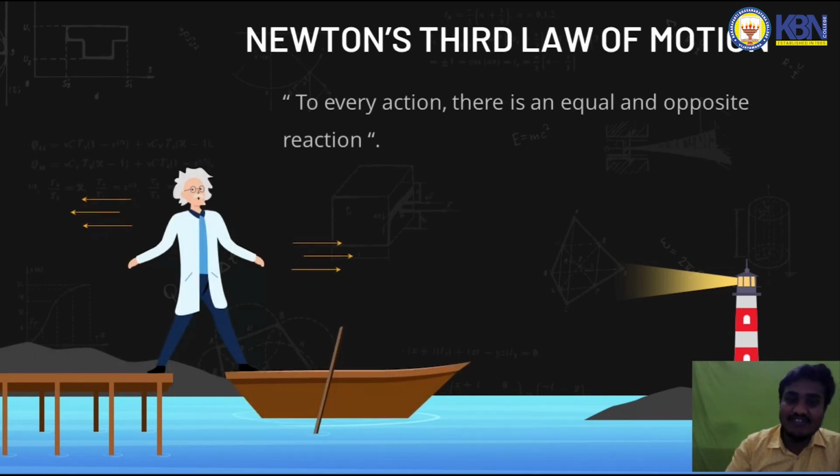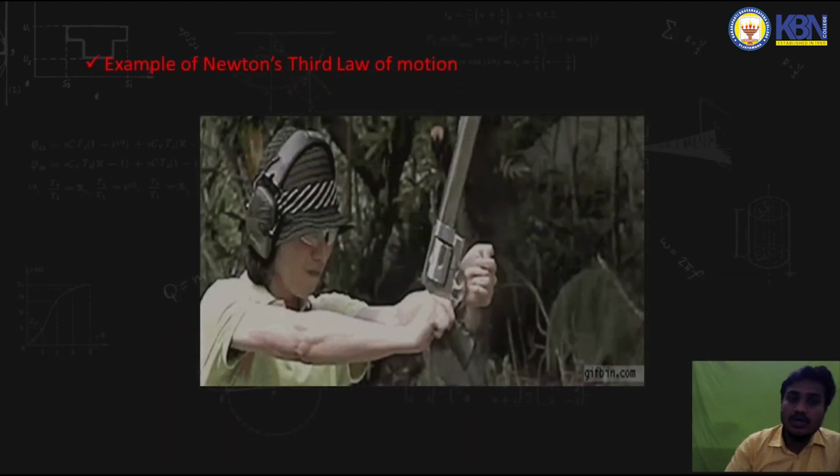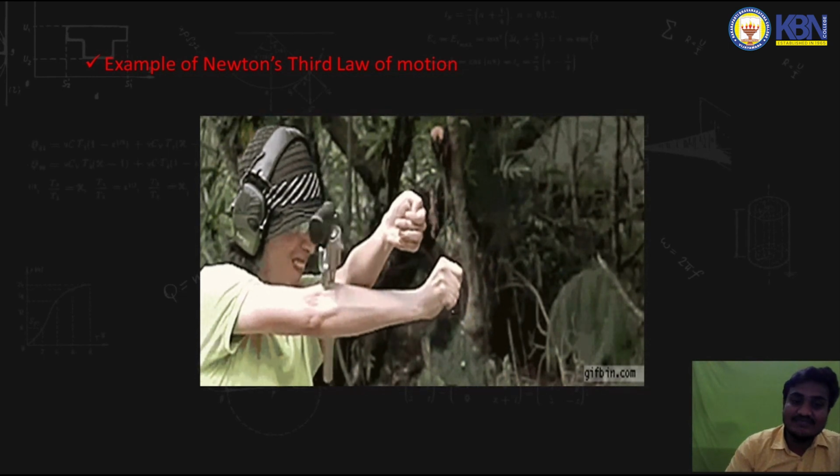It is given by the equation F12. F12 refers to the force acting on particle 1, nothing but the body of ball 1, by particle 2, which is the wall. The force acting from the ball on the wall is equal to the negative, meaning the opposite direction, of the force from the wall on the ball.